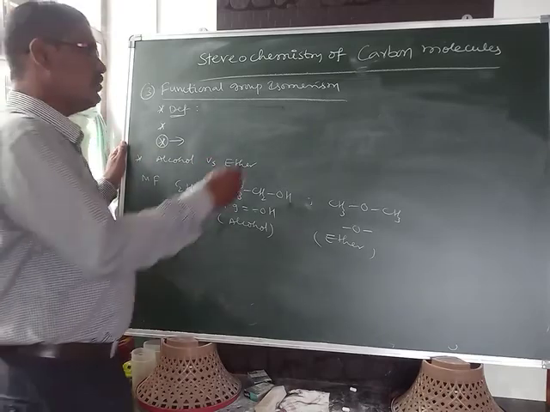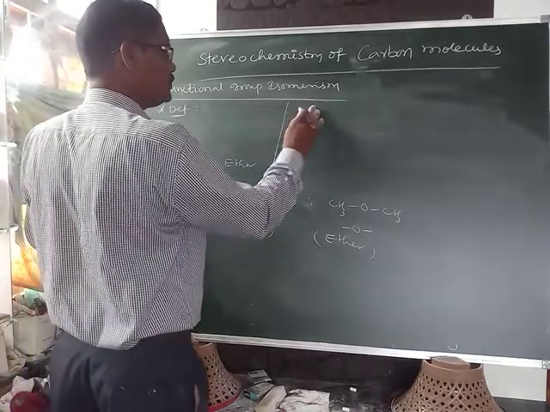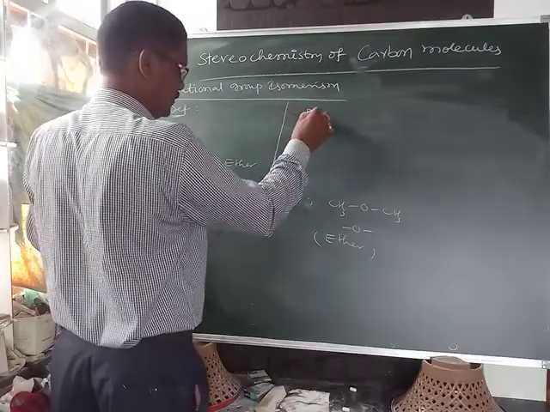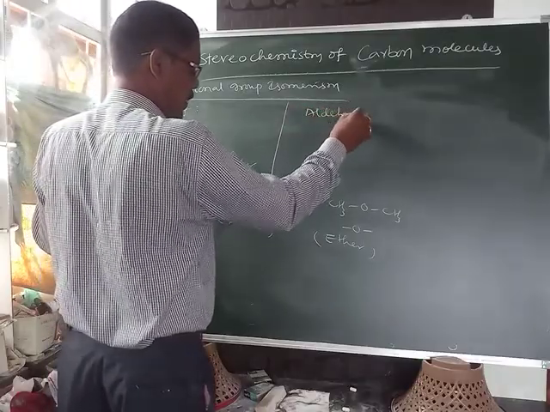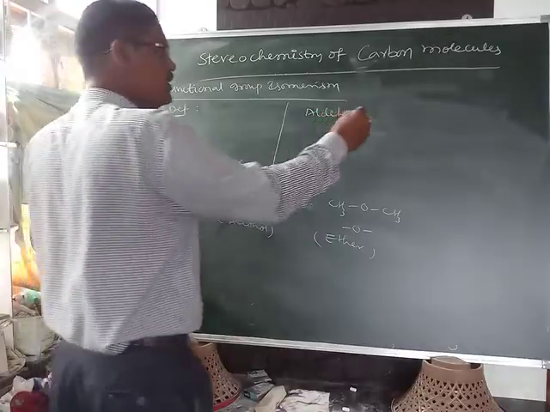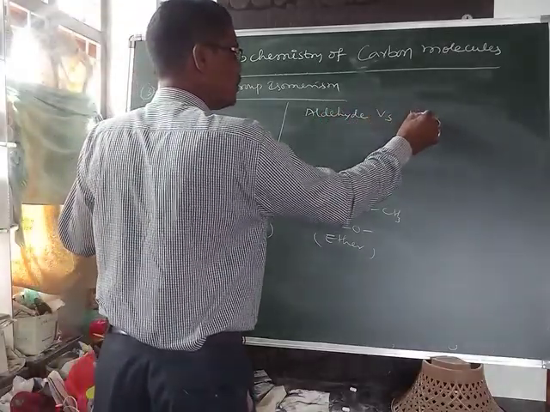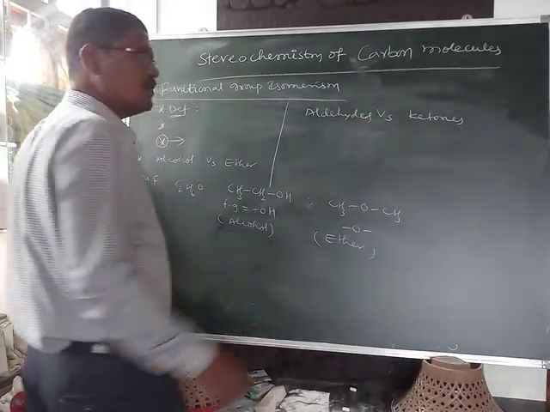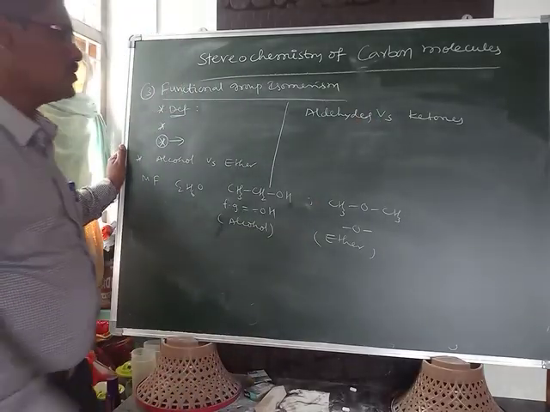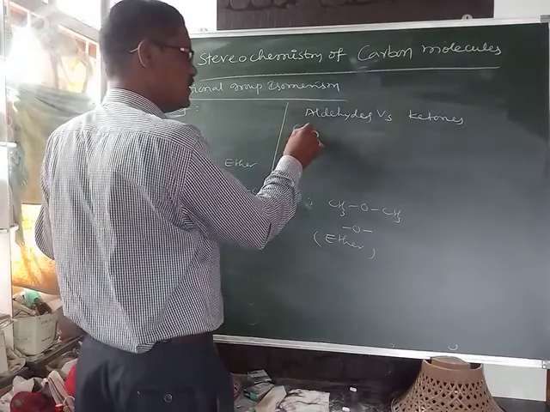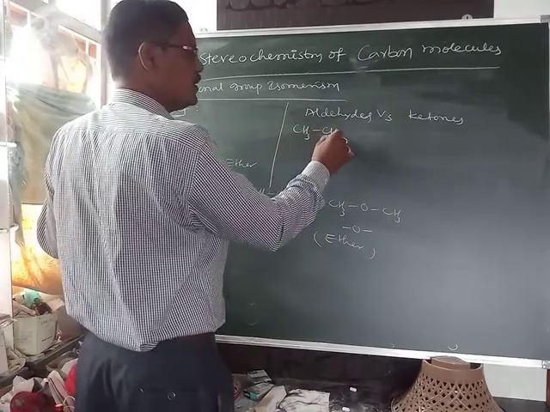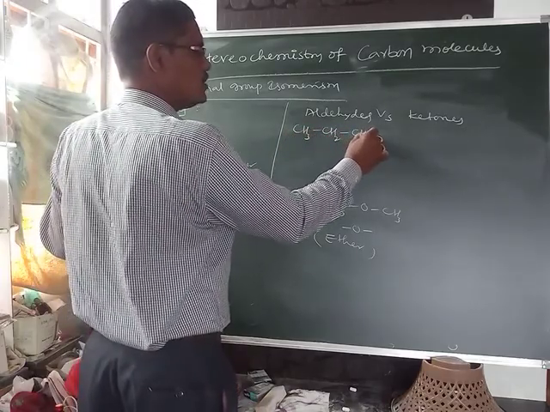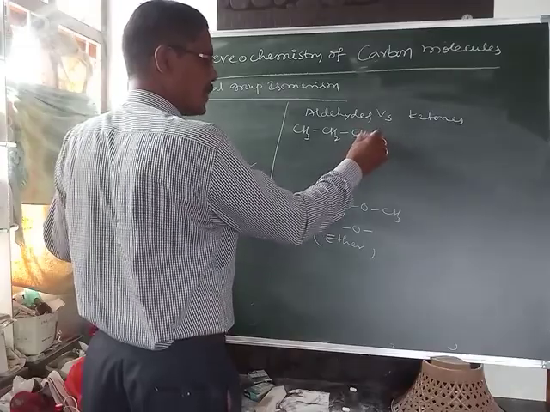Okay, I am taking one more. This is the aldehyde. Aldehydes exhibit functional group isomerism with ketones. So this is the aldehyde, CH3, CH2, CHO.